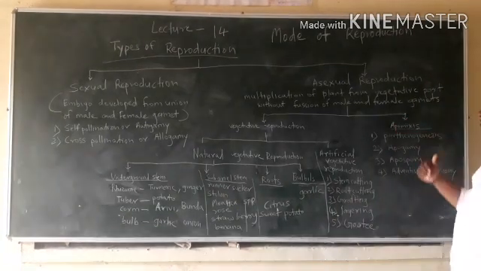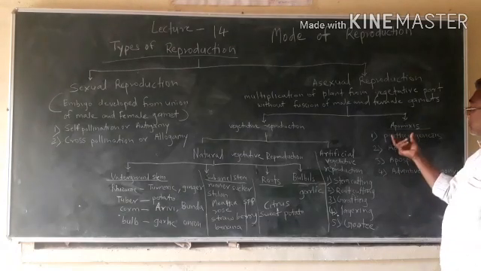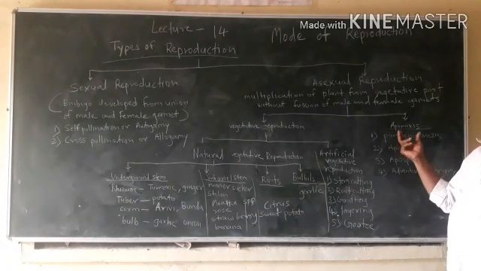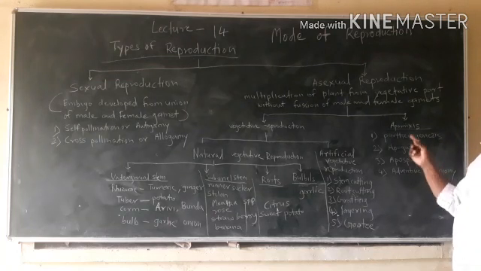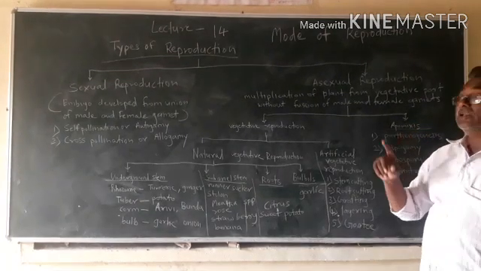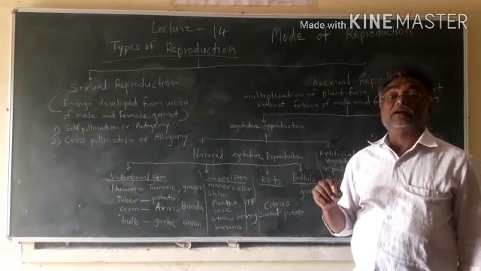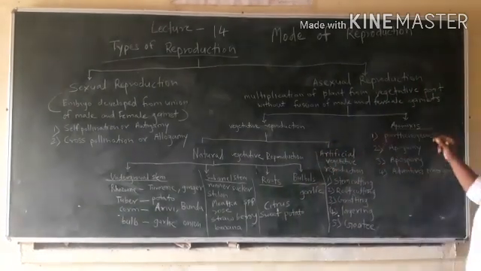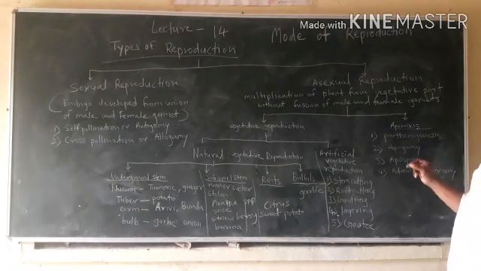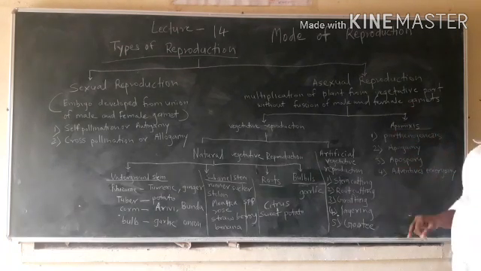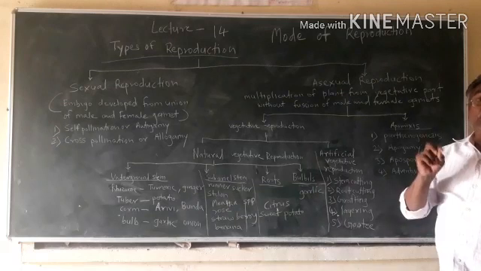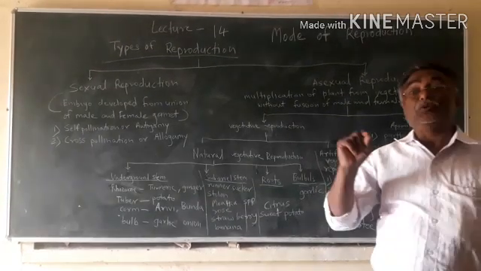And in apomixis, embryo develops from the vegetative part of the female sex organ, that are embryo sac and ovule. So cells of embryo sac and ovule develop into vegetative embryo.